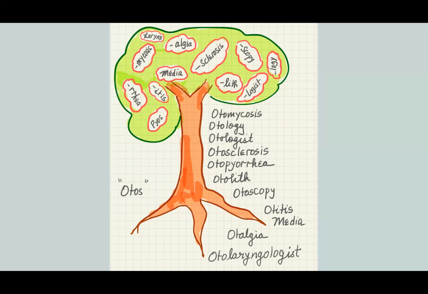So here we go. We have oto. Larynx is voice box. Mycosis, fungal infection. Rhea is flow. Pyo is pus. Itis, inflammation. Media, middle. Algia, pain. Sclerosis, hardening. Lith, stone. Scopy, examine or to look. Logist, specialist who studies something. Logy, the study of something.